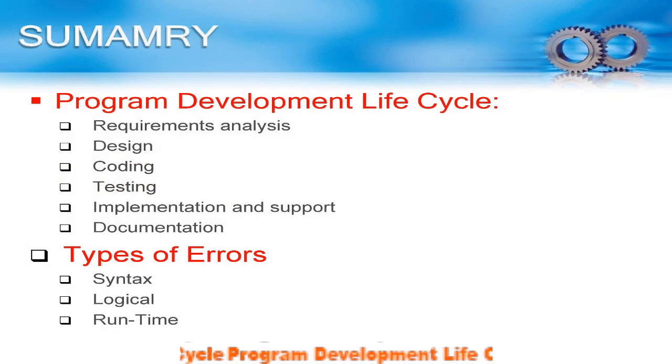So overall, the summary of today's lecture is the program development life cycle. First is requirement analysis, second is designing, third is coding, next is testing, implementation and support, and documentation. And apart from the development life cycle, we have also learned the types of errors: first is syntax error, second is logical error, and third is runtime error.